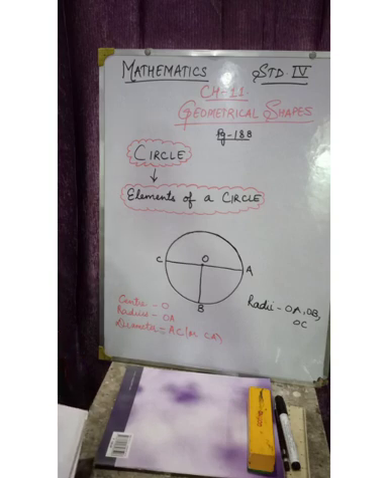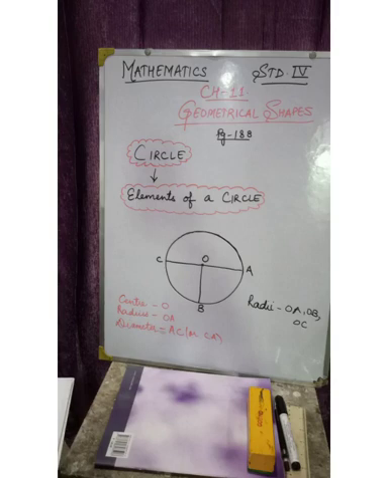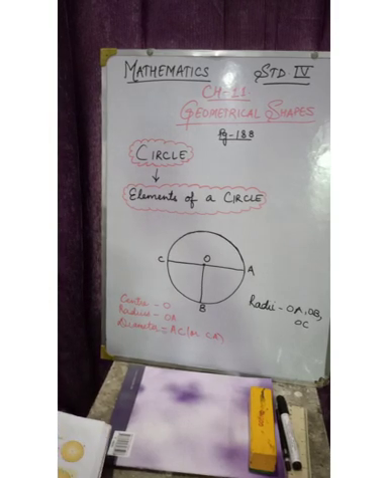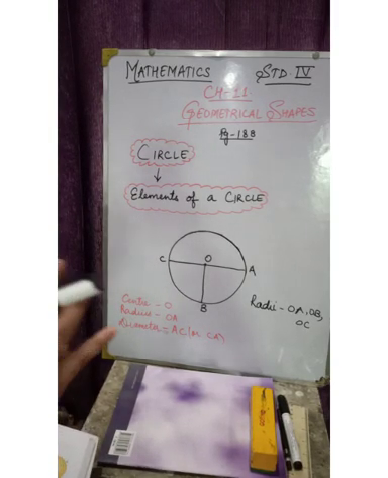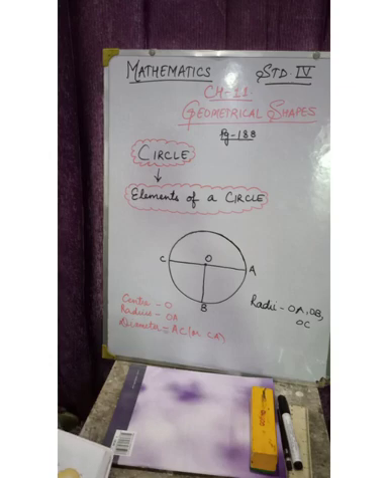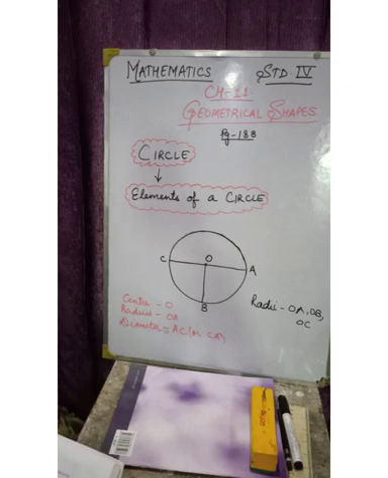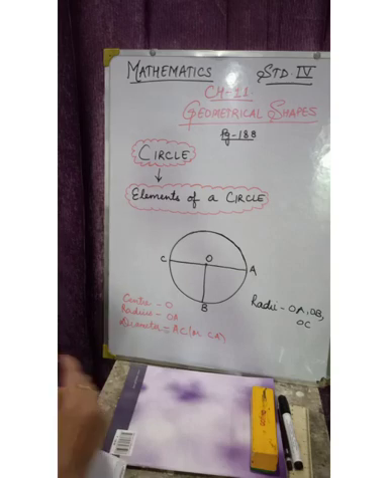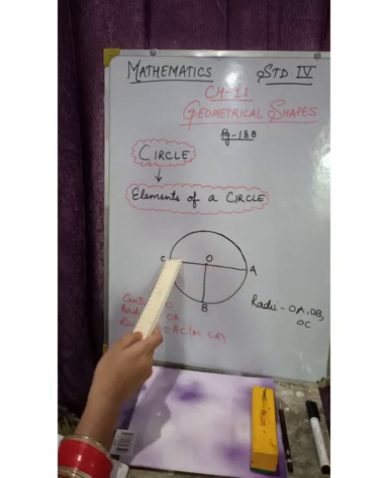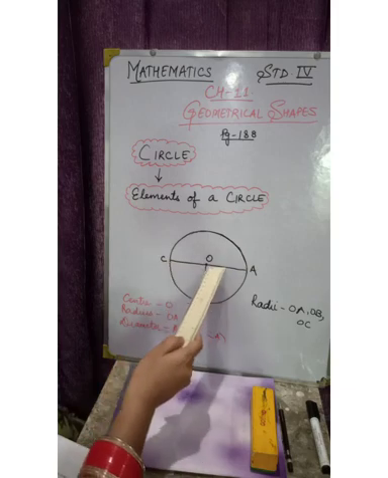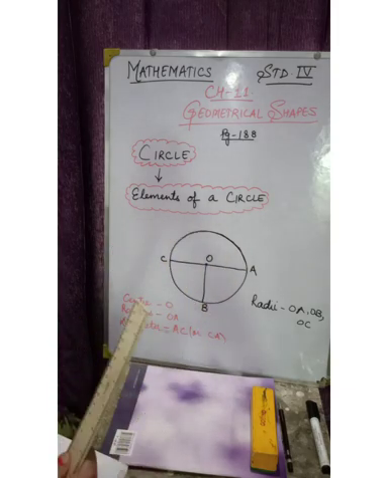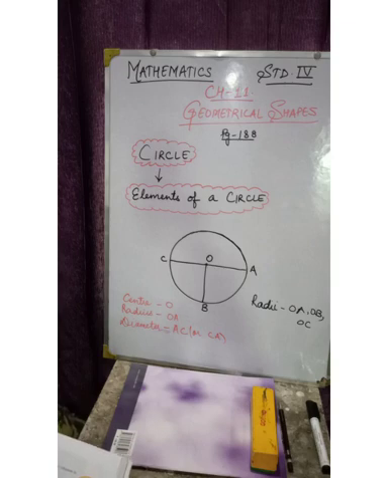Yes. What is a diameter now? You have understood from the figure that this line is a diameter. But what is the definition of this diameter? A line segment which passes through the center. See, this is the center and this is a line segment. It passes through the center. The center is in the middle, right? It passes through the center of the circle and whose end points lie on the circle.